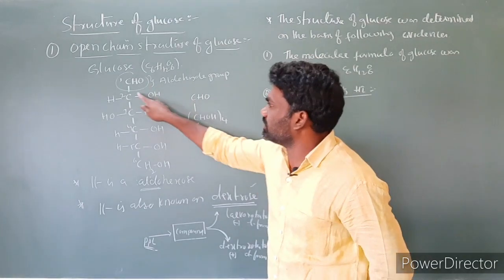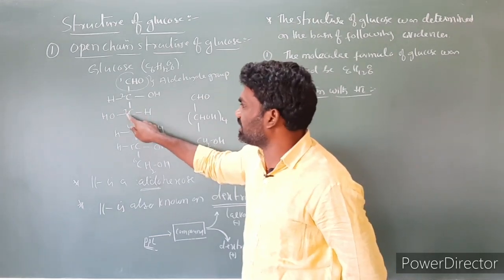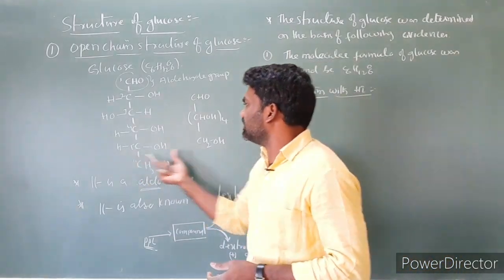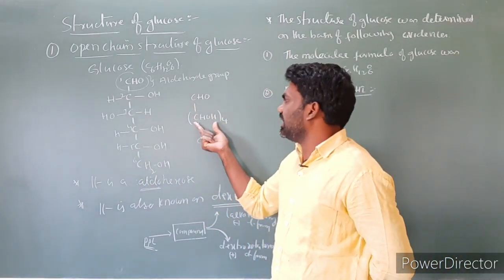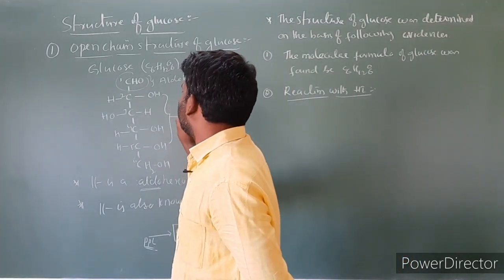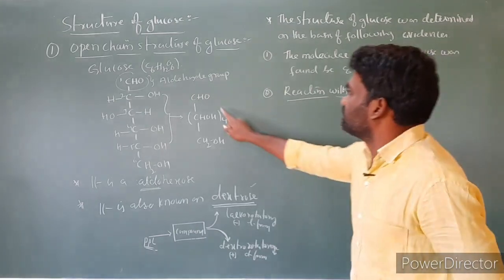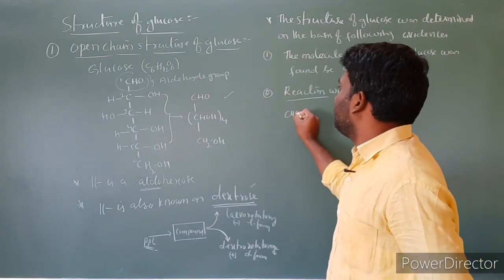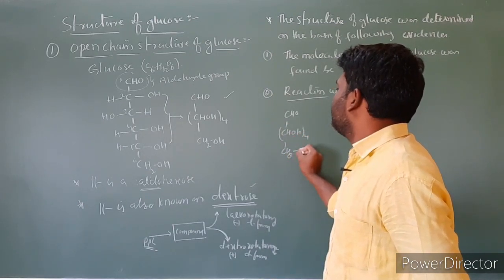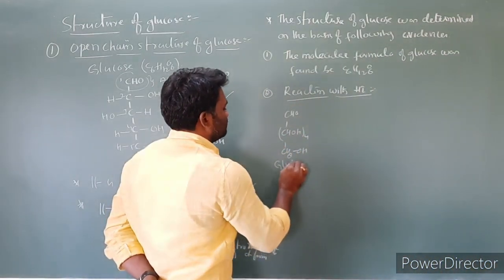First one is CHO, then these 4 carbons are all CHOH. But here the third carbon has OH on the left hand side; in all the remaining cases OH is on the right hand side. Simply I am writing this as CHO, CHOH taken 4 times, and the last one CH2OH. So this is nothing but the glucose molecule.